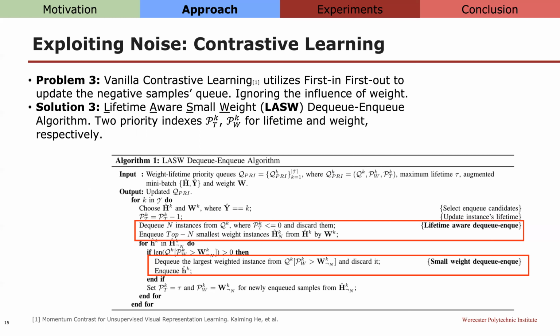In each training step, we will first replace the elements in the queue that exceed their lifetime requirements with small-weighted elements from the mini batch. This is lifetime-aware in-queue DQ. Then we will replace the elements in the queue whose weights are still larger than the rest of the elements in the mini batch. This is called small-weight in-queue DQ. By doing this, we can keep the elements in the queue up to date and also of low weight.